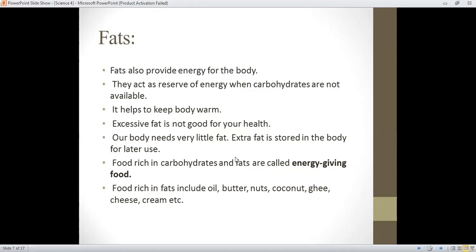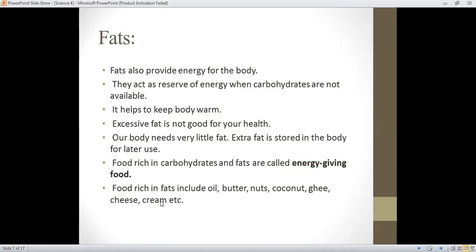Foods rich in carbohydrates and fats are also called energy giving foods. Foods rich in fats include oil, butter, nuts, coconut, ghee, cheese, and cream. They contain lots of fat.